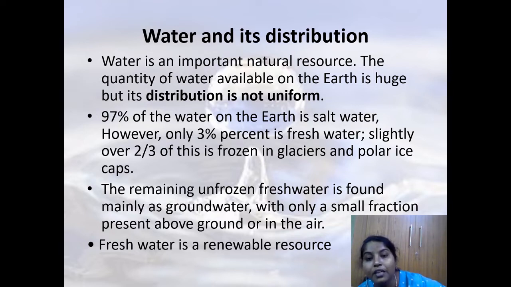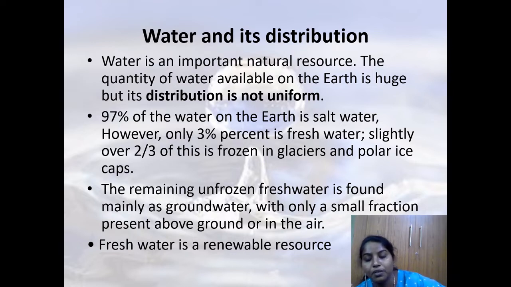So just remember how careful you have to be in using the small quantity that God has given us, with utmost care. The remaining unfrozen water is found above the ground level, which we call surface water.